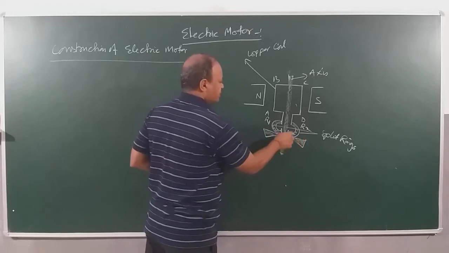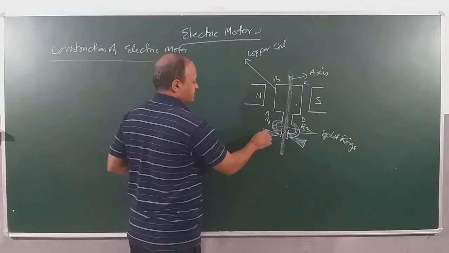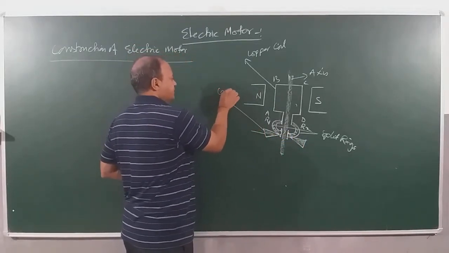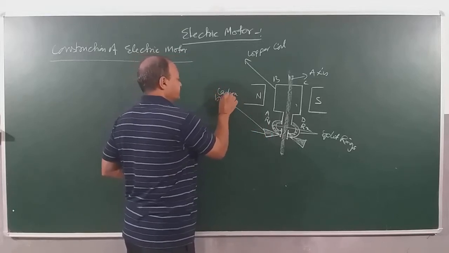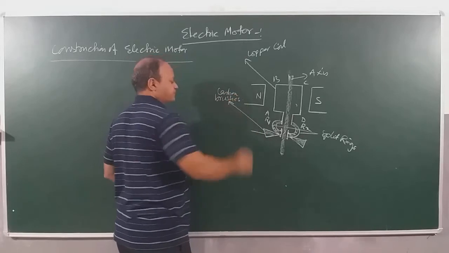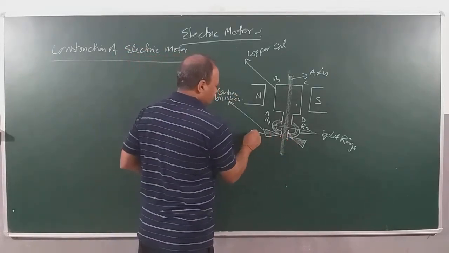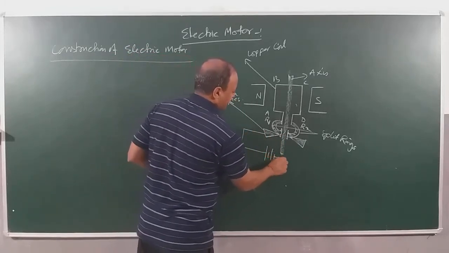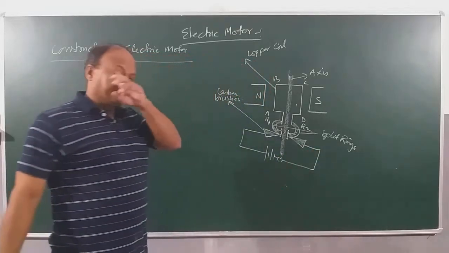Now these two triangular things which you see touching the split rings, these are carbon brushes. And then these two are connected to a battery. So this is the simple construction.